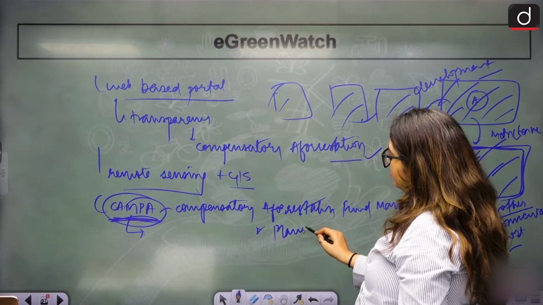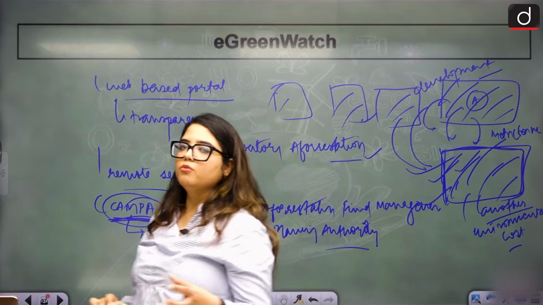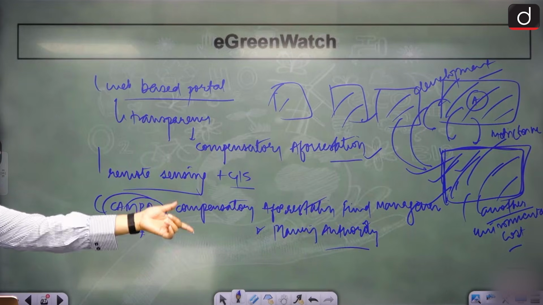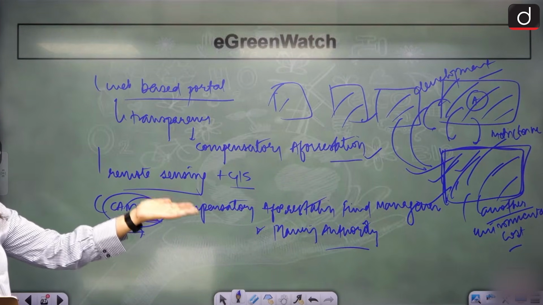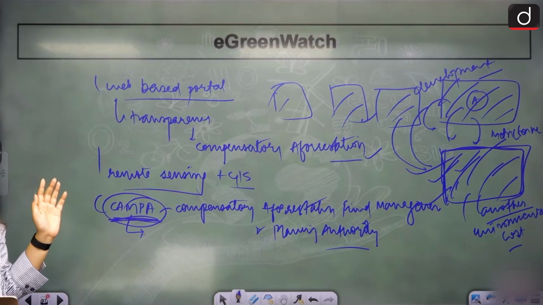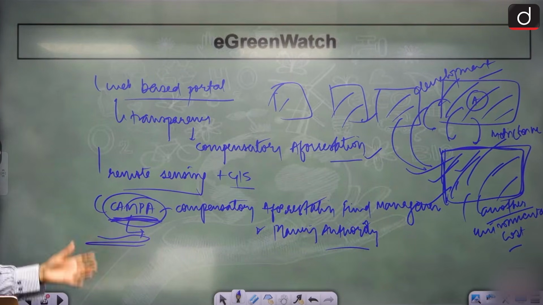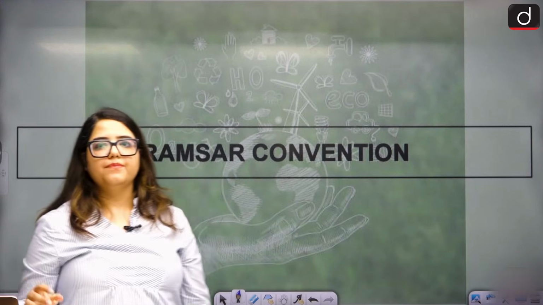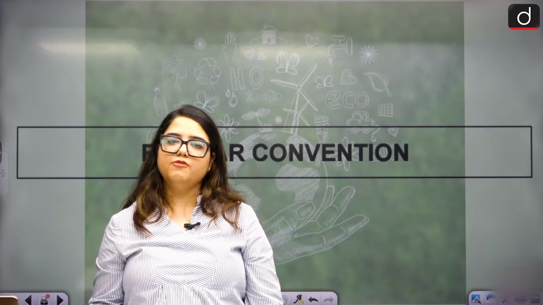This authority's work is made so easy now because they had to go everywhere and check the land. Now they will be able to track whether the trees that were paid for are actually being planted, whether they are surviving, are they taken care of, or they just planted it and left, right? So all these things are monitored by CAMPA. Who does that? CAMPA. Clear? This is eGreen Watch for you. Clear? These were the projects that we have taken up to preserve environment, to preserve biodiversity.